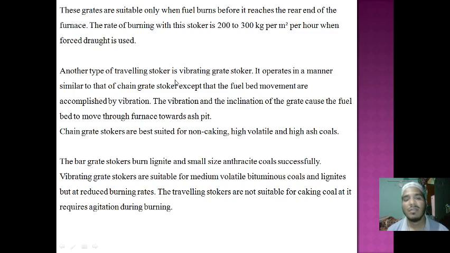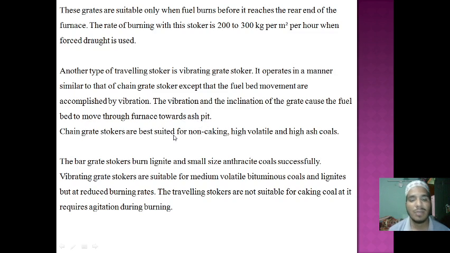Another type of traveling stoker is the vibrating grate stoker. It also operates similarly to the chain grate stoker, except that the fuel bed movement is accomplished by vibration. In the vibrating grate stoker, we use vibration for fuel bed movement. Because of the inclination of the grate, the fuel bed is moved in the furnace toward the ash pit.